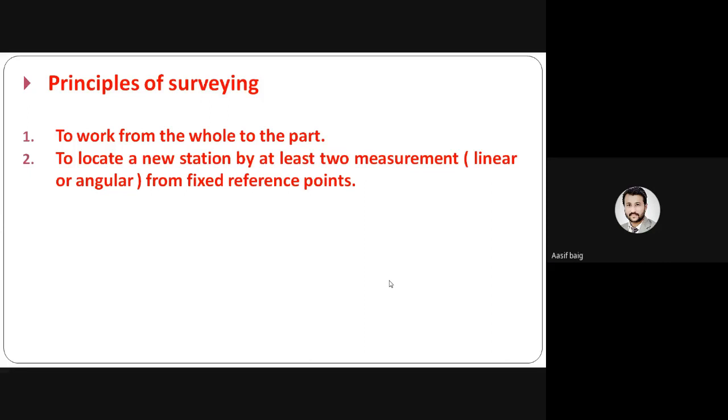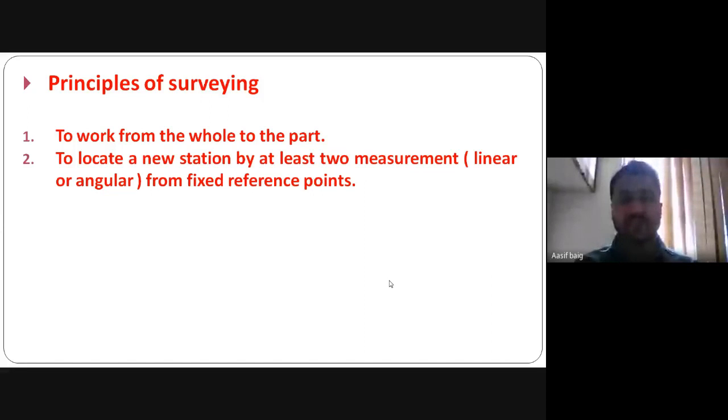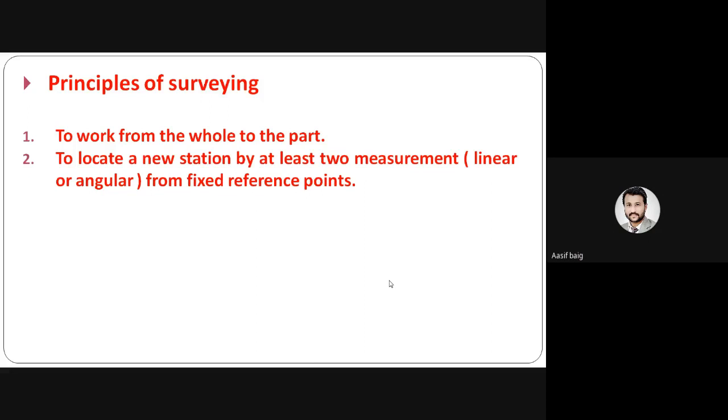Now, what are the principles of surveying? There are two main principles of surveying. One is to work from the whole to the part, and the other is to locate the new station by at least two measurements, linear or angular, from fixed reference points. We will see one by one what is meant by working from whole to the part, and locating the new station by at least two measurements.